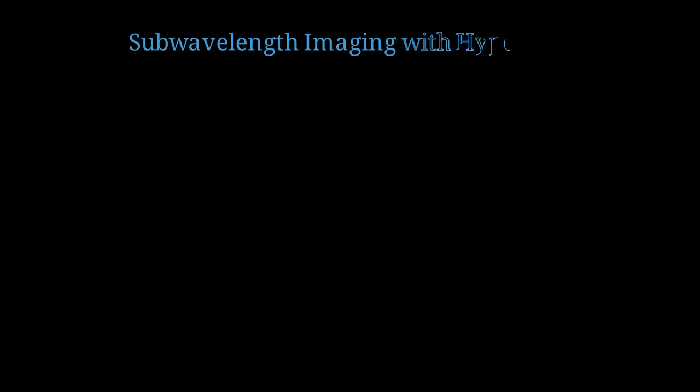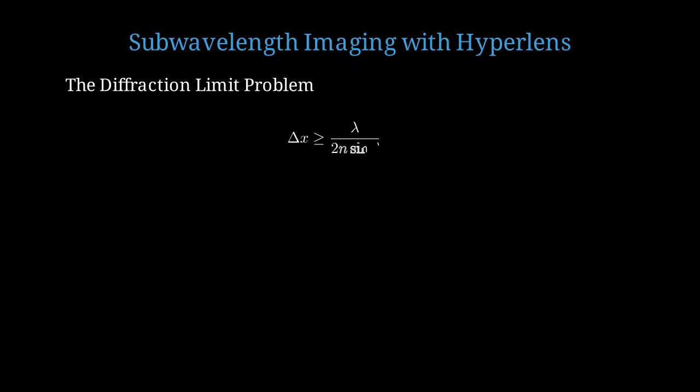Now let's discuss perhaps the most spectacular application, subwavelength imaging that overcomes the diffraction limit. This uses a device called a hyperlens. The classical diffraction limit, discovered by Ernst Abbe in 1873, states that you cannot resolve features smaller than approximately lambda over 2. This is because high spatial frequency information is carried by evanescent waves that decay exponentially. The resolution limit is delta x greater than or equal to lambda over 2 n sine theta, which is approximately lambda over 2. This has constrained optical microscopy for over a century.